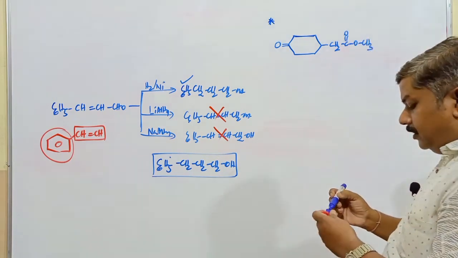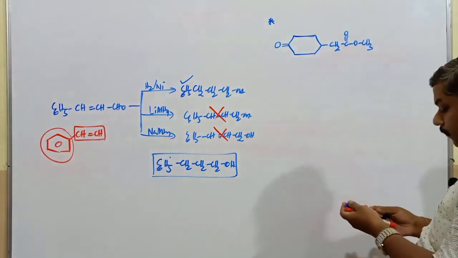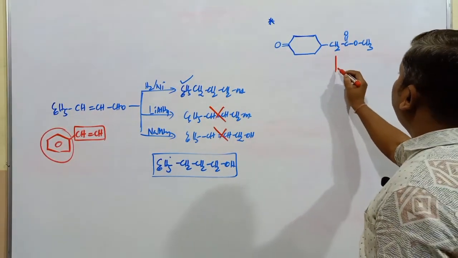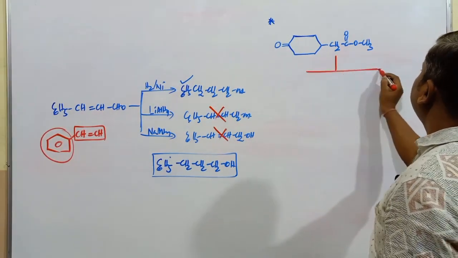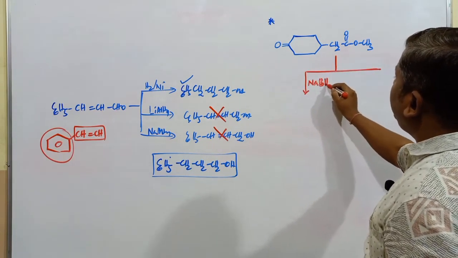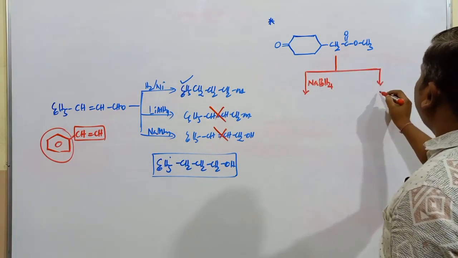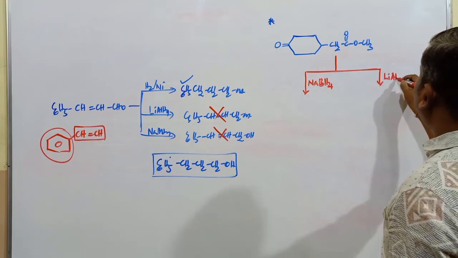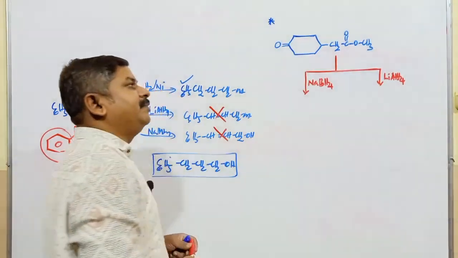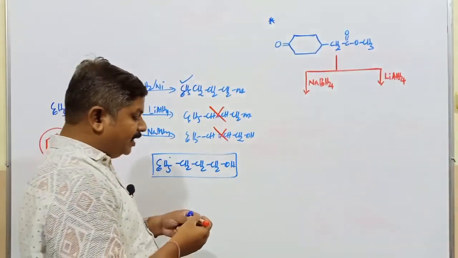This compound contains two functional groups. What is the main product obtained when this is reduced with NaBH4 and LiAlH4? Whether the product is going to be same or different.